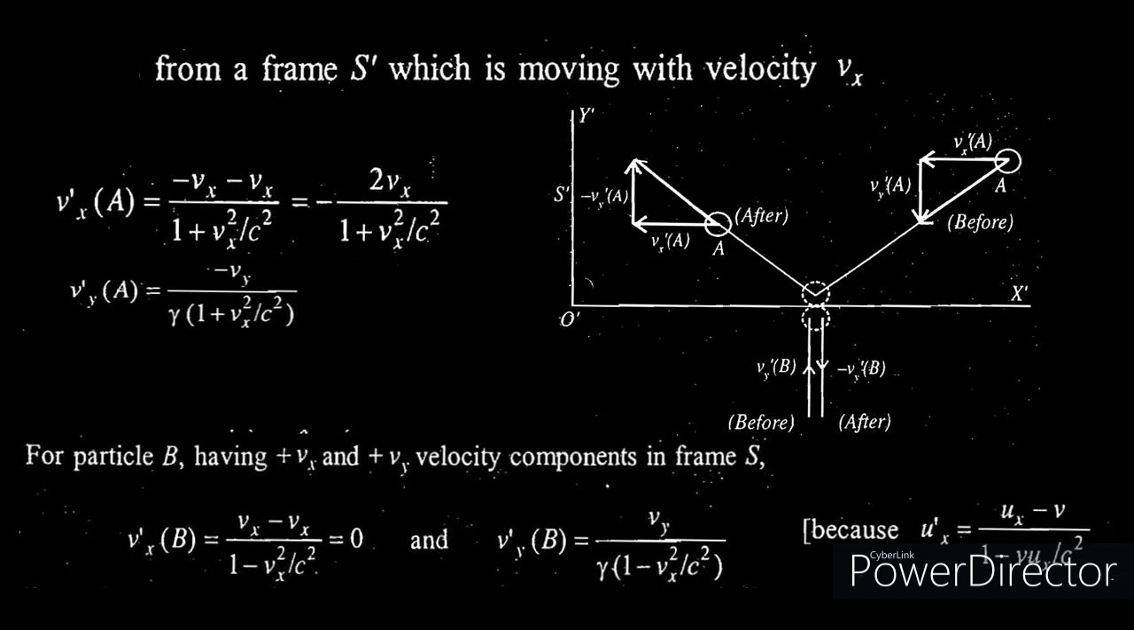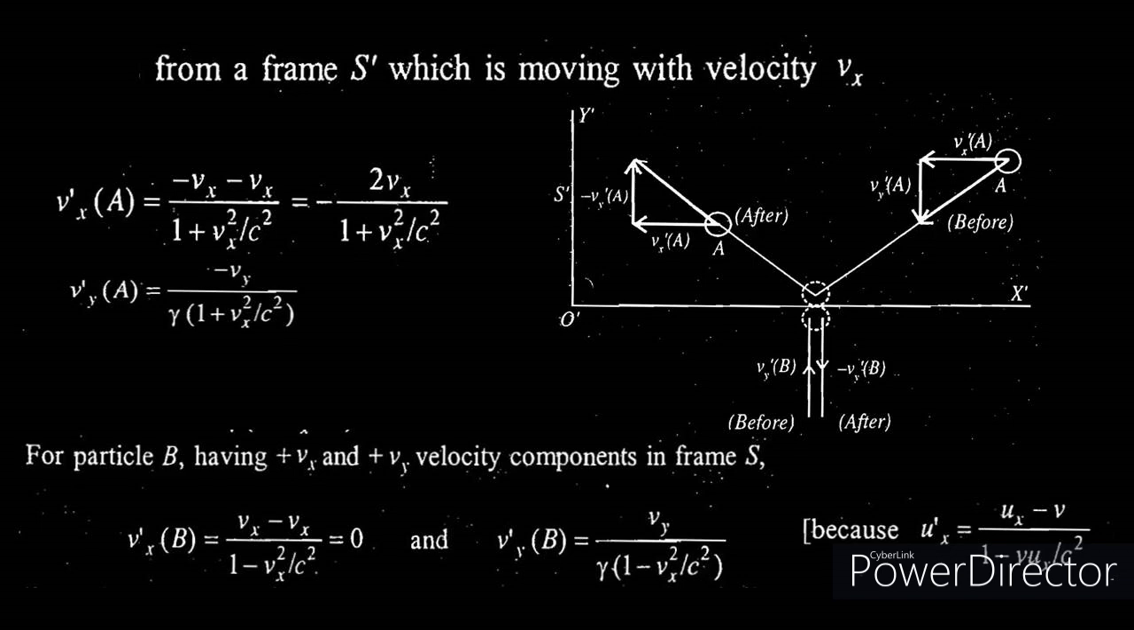Now if you substitute the value of ux and v in the equation, u prime x is equal to ux minus v divided by 1 minus v into ux by c square, which is the transformation equation, you would get vx prime of B is equal to vx minus vx divided by 1 minus vx square divided by c square, which is equal to 0.